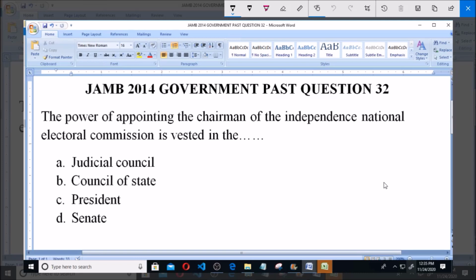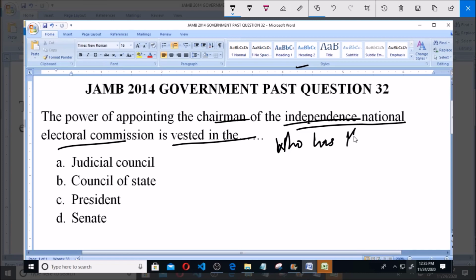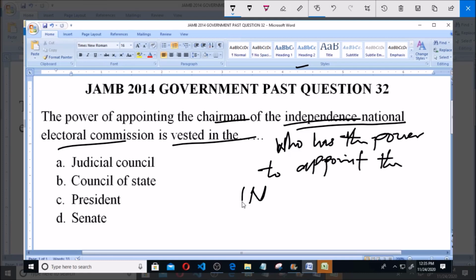The power of appointing the chairman of the Independent National Electoral Commission is vested in the, that is, who has the power to appoint the INEC chairman. So that is what the question is.